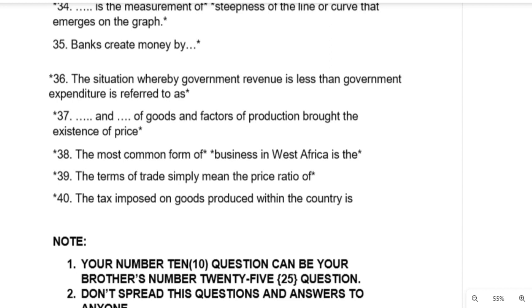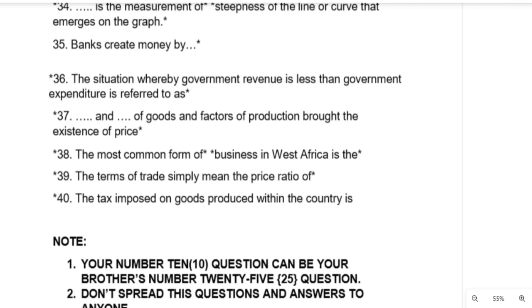To borrowers. When you go to the bank, you deposit your money. The bank does not just keep your money and wait for you to come and collect it back. They make more profit from that money by lending it to people who want to borrow, or they use such business to make money. So by so doing, the bank creates money by lending out your deposit to borrowers. That's the option. So lending out deposits to borrowers.